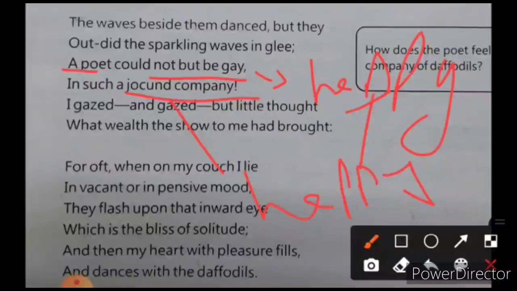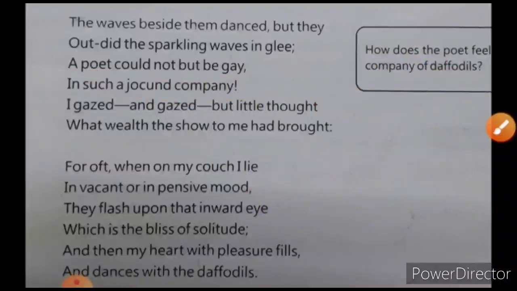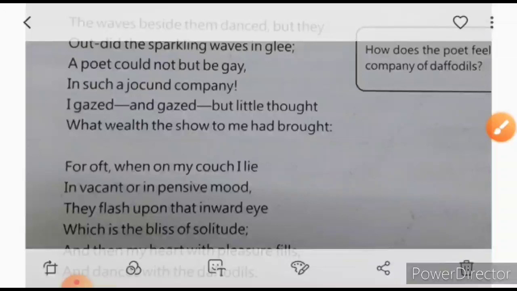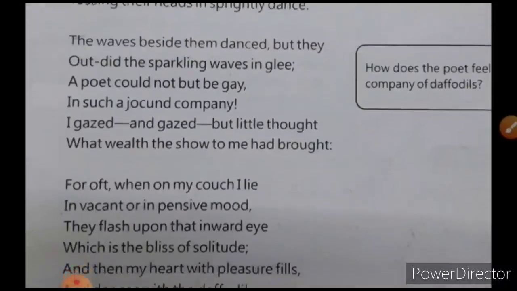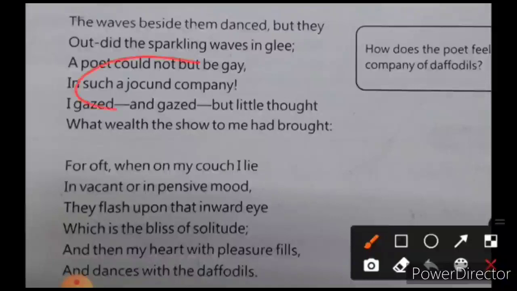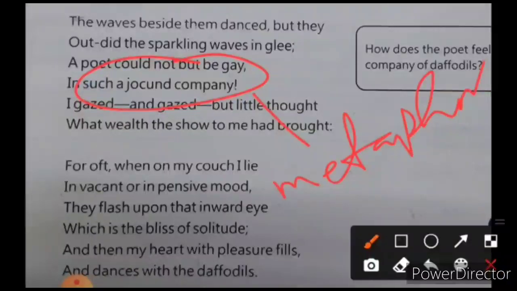Now over here one more thing that I want to point out is that jocund company has been used as, this jocund company is what? It is basically used as a metaphor. ओके, यानी direct उन्होंने उसकी कंपनी को jocund company, happy company बोल दिया है of the daffodils.